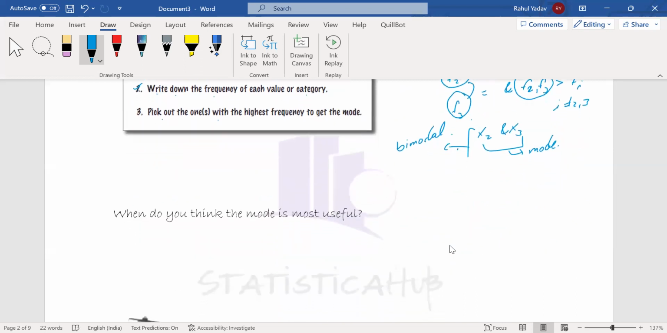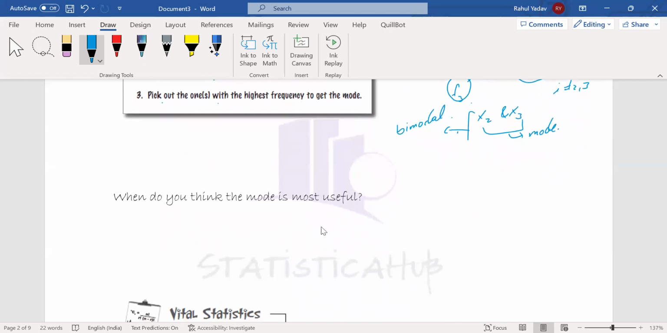Okay, so that was the very easy part. Now, when do you think mode is most useful? Think about that. There is mean, there is median, then there is mode. So the question is: in which cases is mode most useful?